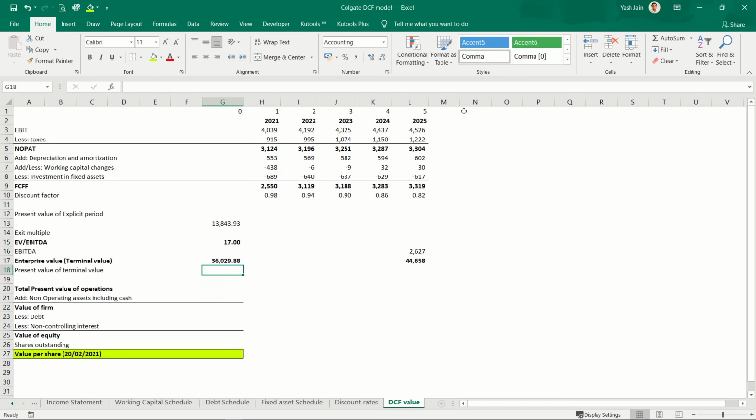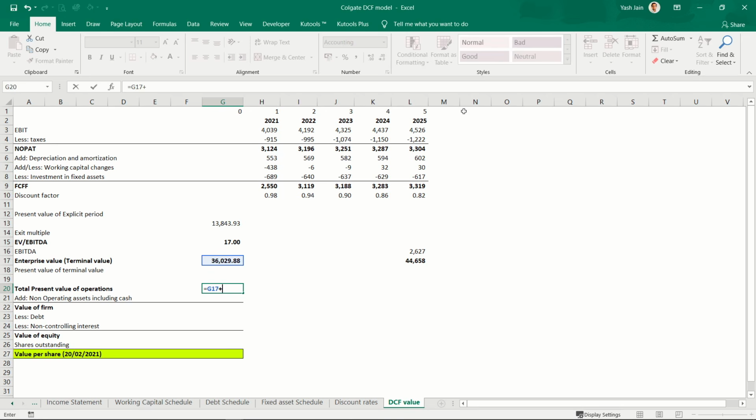So it comes out to be 36029. Okay, so present value of operations would be present value of terminal value and present value of explicit period. This is total present value of operations. And if I add non-operating part of the business, that is its investments and cash balances, then it will give me value of firm. So I can source these things from their balance sheet.